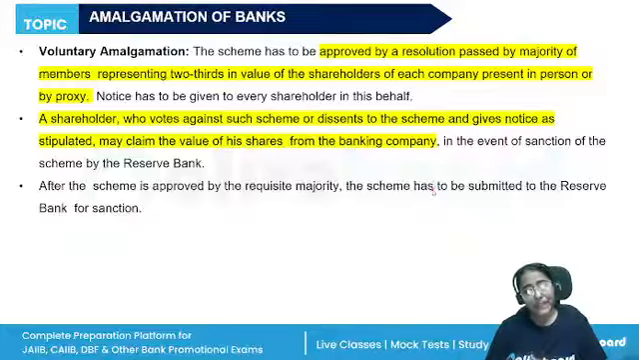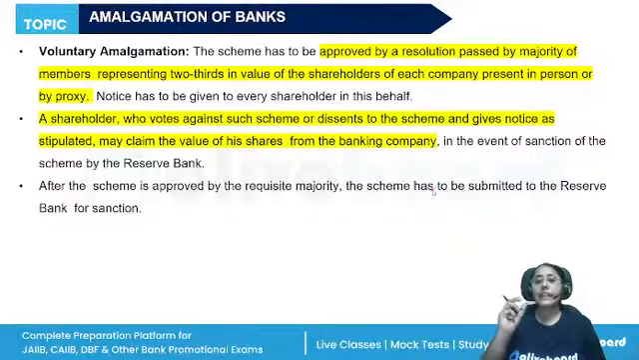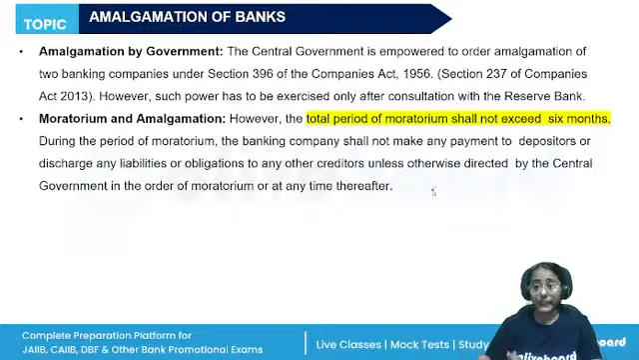It will be placed before the shareholders of the two companies separately. It has to be passed by a majority of the members, two-thirds in the value of the shareholders. Any shareholder who is voting against the amalgamation has the right to claim the value of their shares. All right, this is voluntary amalgamation. Amalgamation can also be ordered by the government, right? Again, in consultation with RBI.